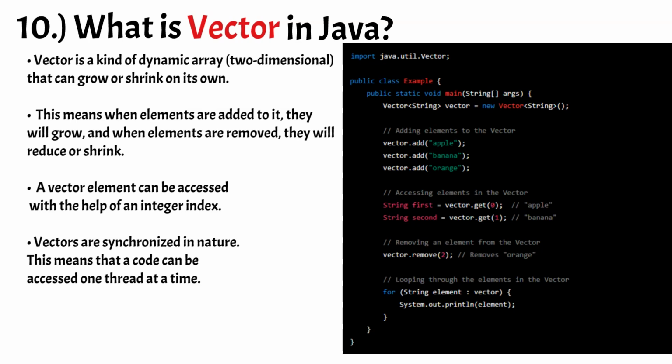The key difference between the array list and the vector is that the vector is synchronized, which means that it is thread safe. This makes it useful for situations where you need to access and modify the vector from multiple threads at the same time. However, the synchronization also comes at a cost of performance, and in many cases, the array list may be a better choice if you don't need the synchronization.